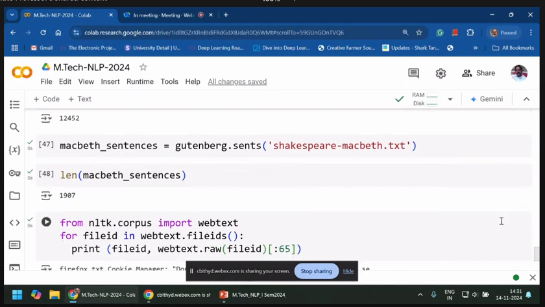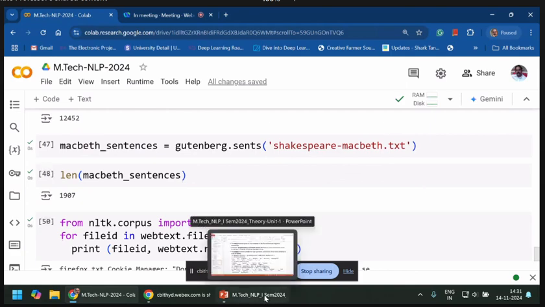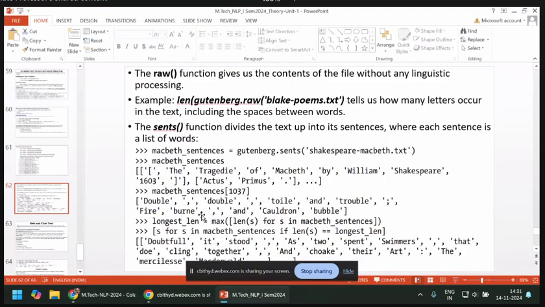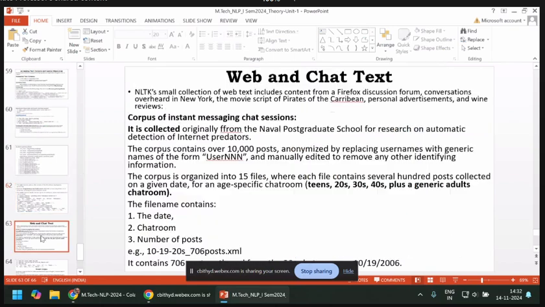And the second one is important here. This is the same as the previous one. Now we'll see the second one. After Gutenberg, there is another type of data you have to fetch for your laboratory or hands-on work. That is web data and chat data.